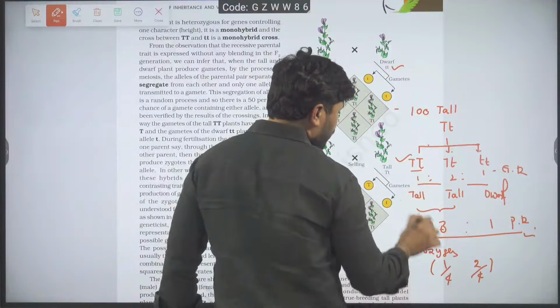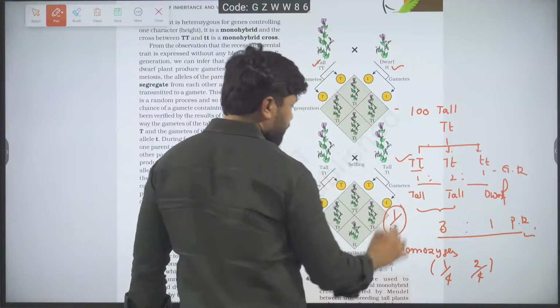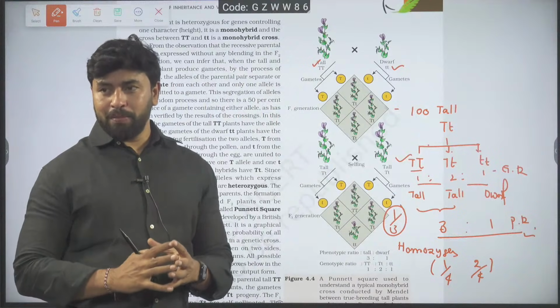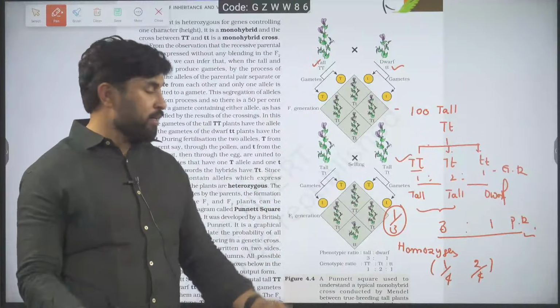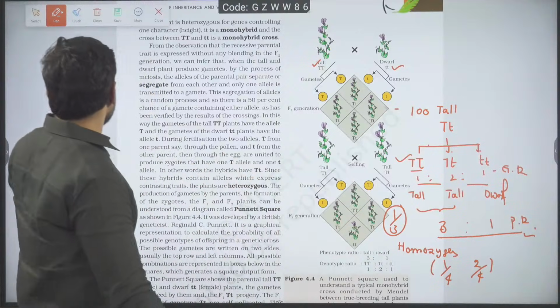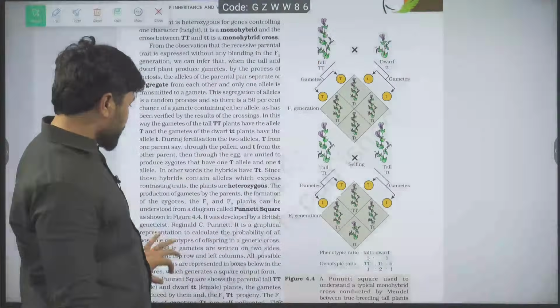How many members are homozygous tall? 1/3. Three members are showing tallness in a monohybrid cross. Out of that, 1 member is homozygous tall, that is 1/3. Such kind of typical questions they are asking. Next one.